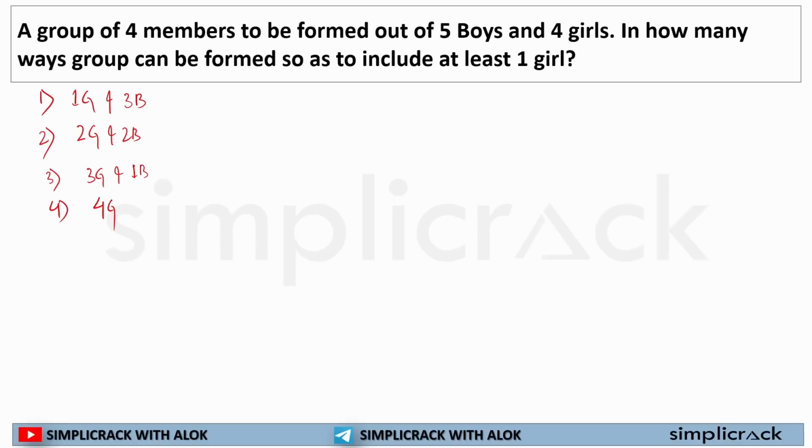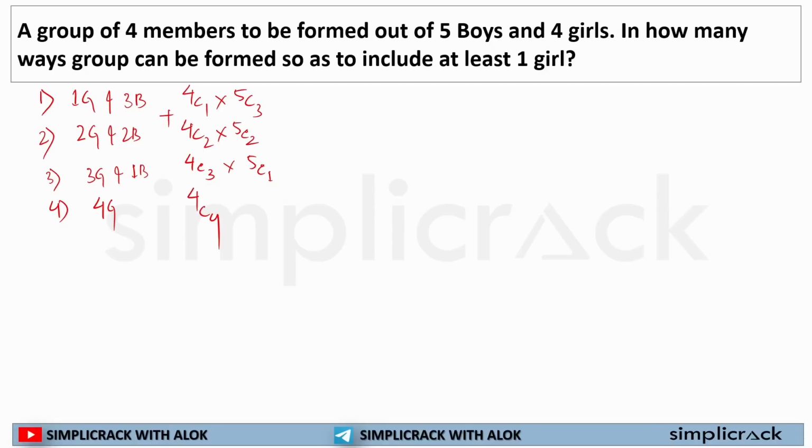So for these particular scenarios, I can write: out of 4 girls I have to select 1, out of 5 boys I have to select 3. For the second case, out of 4 girls I have to select 2, out of 5 boys I have to select 2. For the third case, I have to select 3 girls out of 4 and 1 boy out of 5, and the last case 4C4.